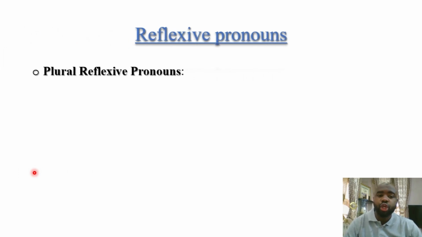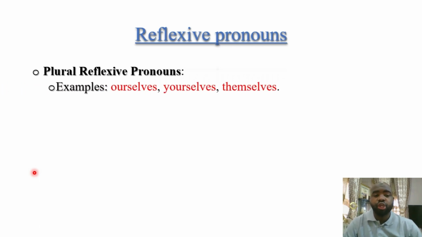Remember, in our last session, we talked about reflexive singular pronouns in the object position, referring back to the subject of the sentence. Today we're going to continue from where we stopped. We have the reflexive pronouns in the object position, the plural reflexive pronouns. We have the examples here: ourselves, yourselves, themselves. So these are the three plural reflexive pronouns we have.